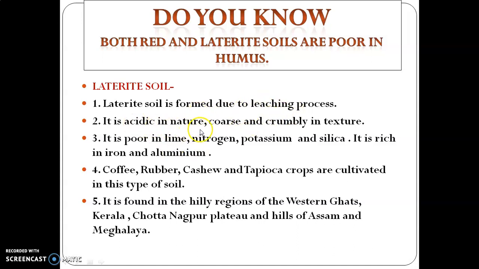This soil is acidic in nature. It is very coarse, rough in texture and crumbly in texture. Crumbly means that it can break up easily. So many minerals are absent in this soil also. This soil is poor in lime, nitrogen, potassium and silica. But two minerals are rich in this soil, that is iron and aluminium. We can grow coffee, rubber, cashew and tapioca crops in this type of soil. This soil is found in hilly regions of Western Ghats, Kerala, Chota Nagpur Plateau, hills of Assam and Meghalaya.